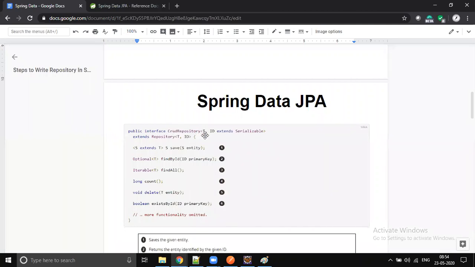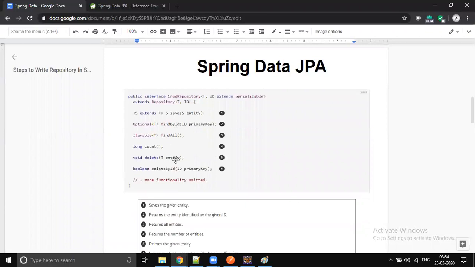What that is, we will look into. Look at the methods. We have save, for save and update purposes. It works for both saving and updating. If data is there, it will update. If data is not there, it will insert. So you don't need to worry about which operation to take care of. In Hibernate we have save and update methods, but here we don't have that. It is a simple method, save. When you call the save method, internally it calls a select query. If data is there, it will update. If data is not there, it will insert.